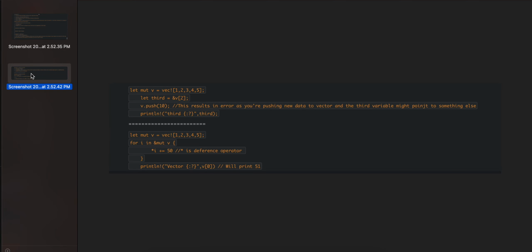Next thing is I have created a vector and I am referencing the third element of the vector. Now suppose I decided to push some elements inside the vector and then I try to print the third variable. You will get an error as you are passing new data to the vector and the third variable may point to something else.